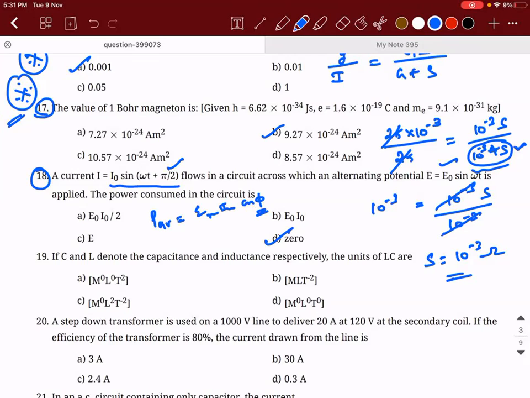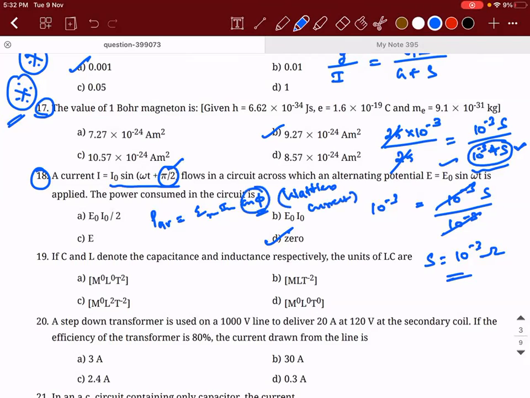Okay. So if you guys know this, okay. If you don't know, note a point. Whenever there is a phase difference of pi by 2 between the voltage and the current, that is, in the case of alternating EMF, the power consumed by that particular device is 0. What are the two devices where the phase difference will be pi by 2? One is a capacitor and the next is an inductor. So this kind of current which consumes zero power is sometimes referred to as wattless current.